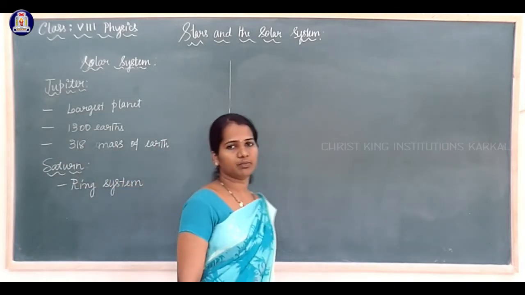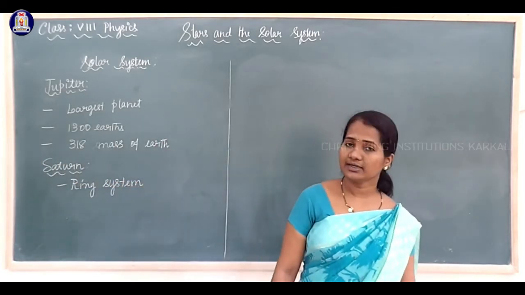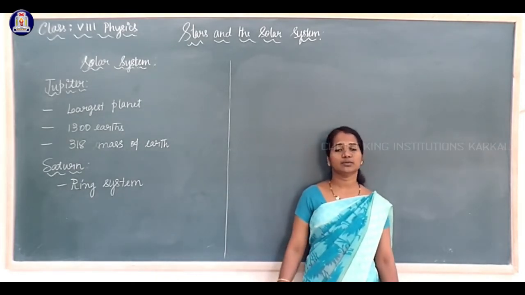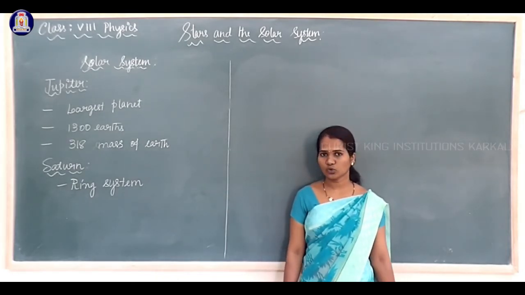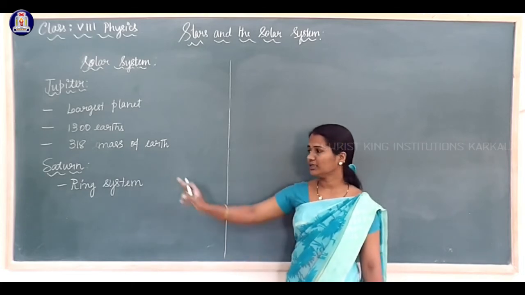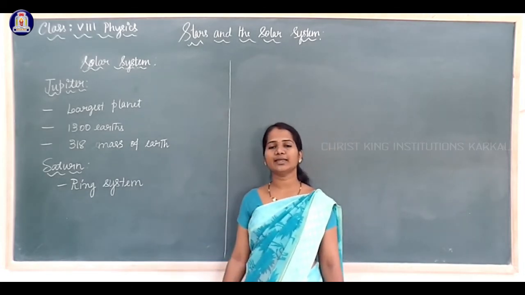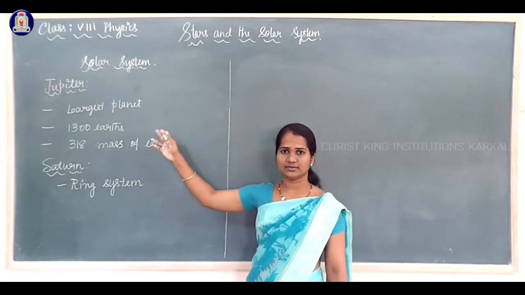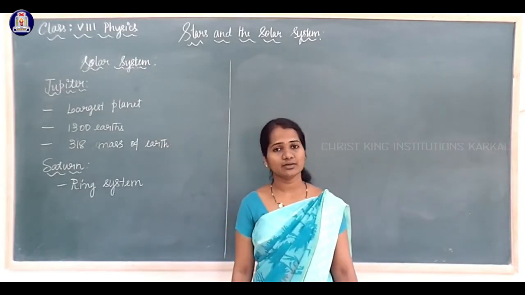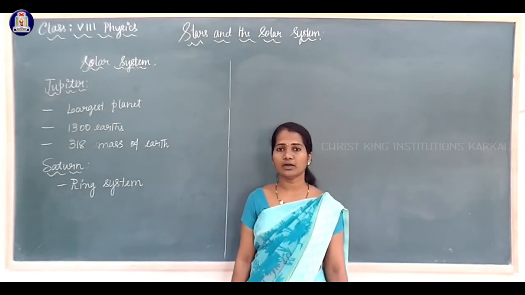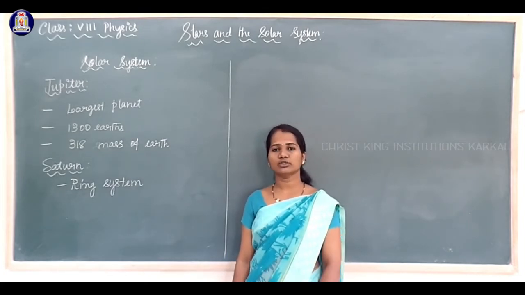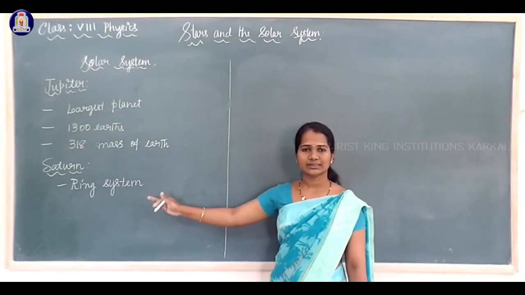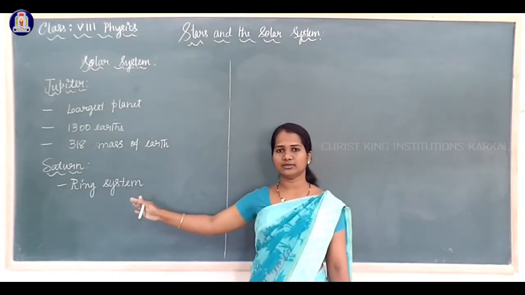Because of that beautiful ring system, Saturn is the beautiful planet of the solar system, and it is the second largest planet in the solar system. Like Jupiter, Saturn also has many moons, natural satellites.